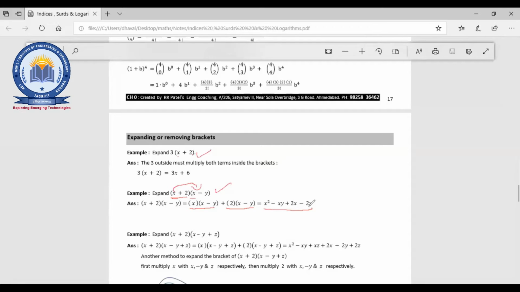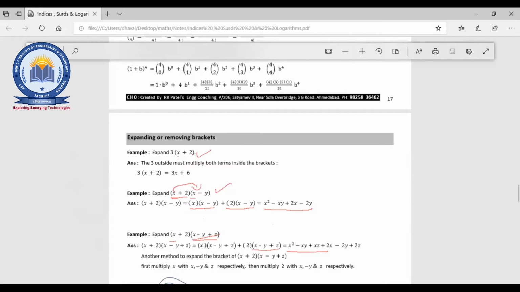So expansion means, in a simple way, you are just doing the multiplication operation, nothing else. Now the next example: x plus 2 and another bracket with 3 terms, x minus y plus z. In the same way, x is multiplied with the whole bracket and 2 is also multiplied with the whole bracket, and you will get the simplification of this equation.